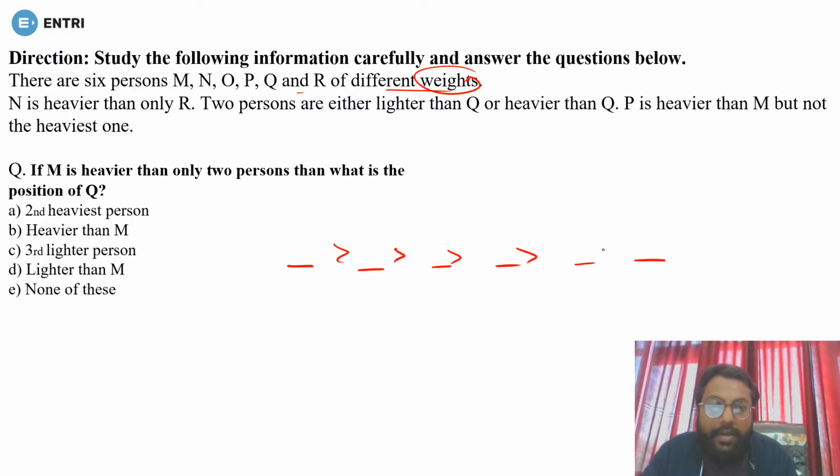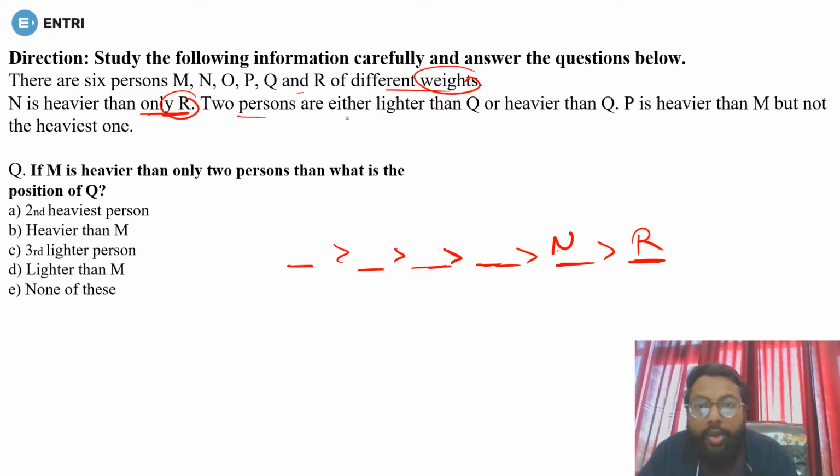I am arranging them in decreasing order. You can arrange them in increasing or whatever you want, but I prefer decreasing order. Now, N is heavier than only R. Now what we have is that N should be heavier than only R, meaning N should be lighter than the other 4 persons. So N will come here, and N is heavier than only R, so R will come here.